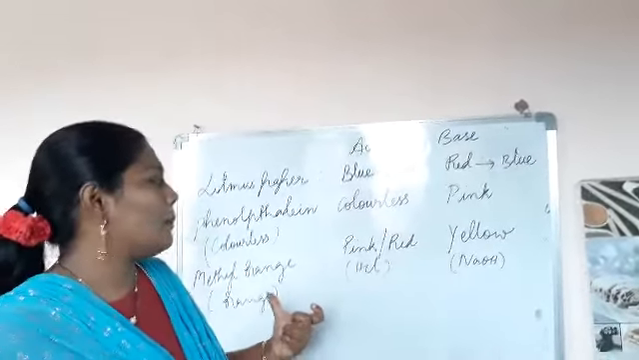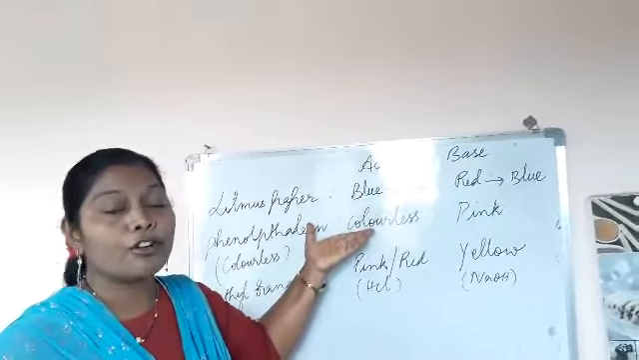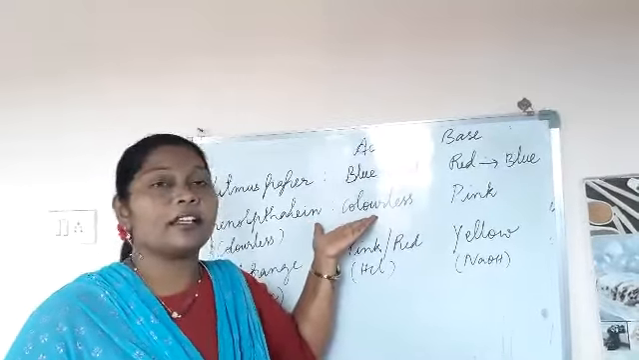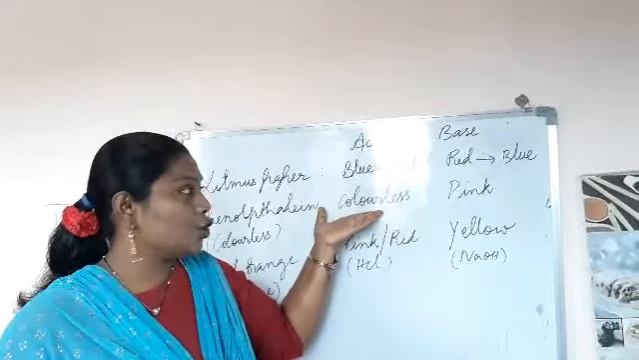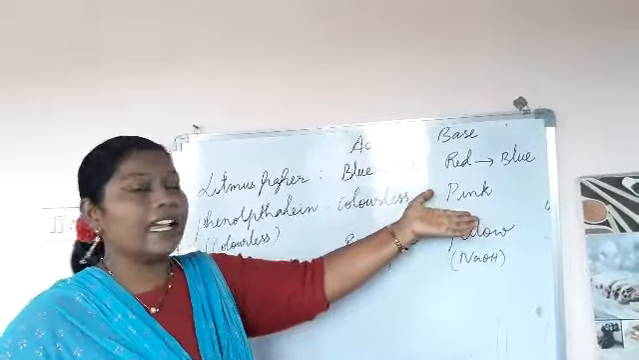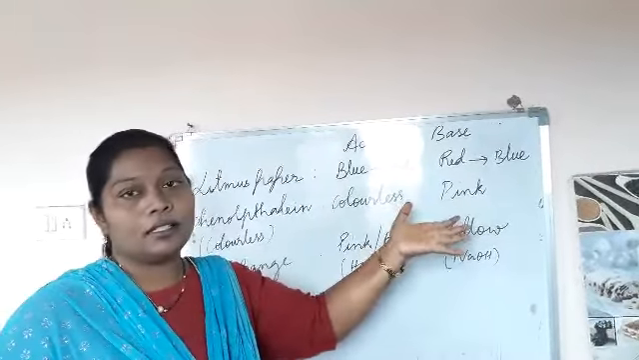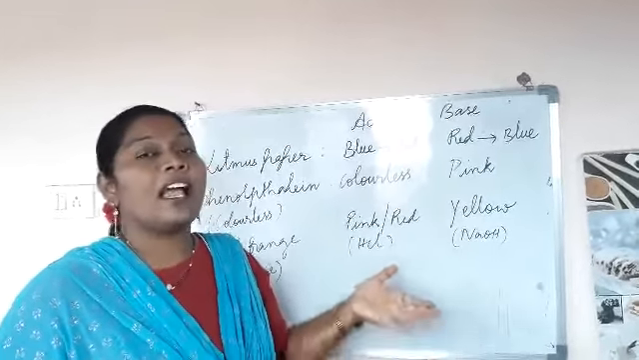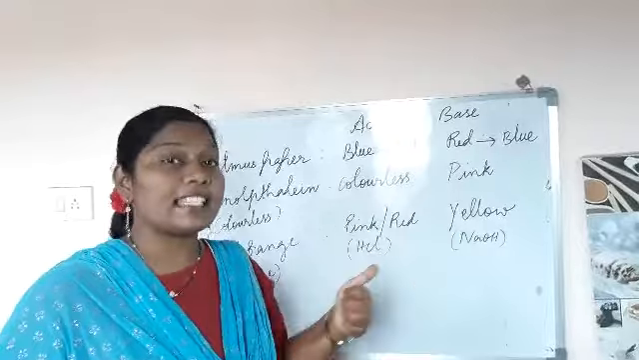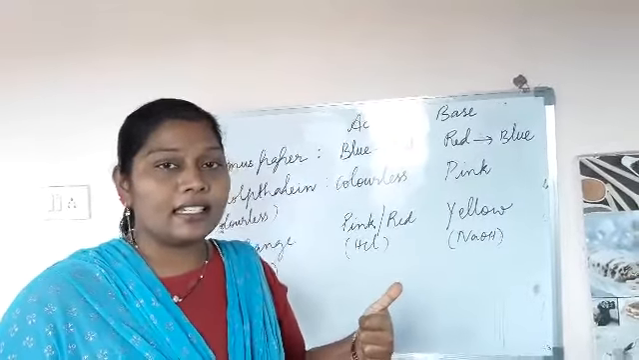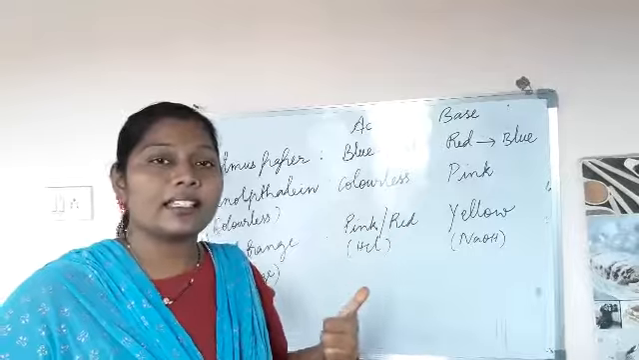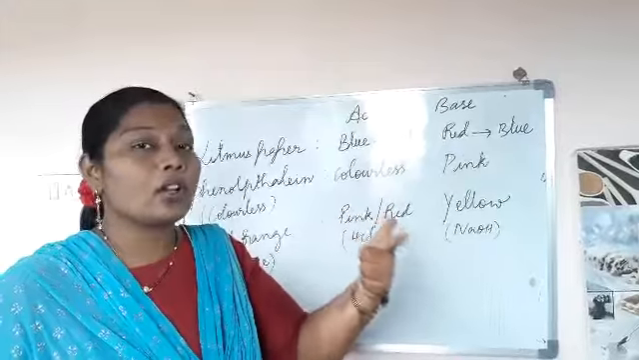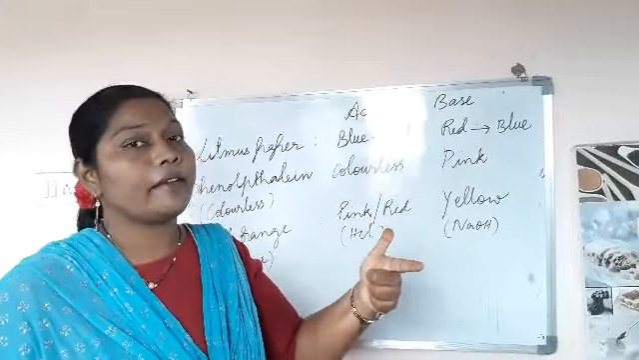And add a few ml of HCl. HCl means hydrochloric acid, diluted HCl. You take a few drops of diluted hydrochloric acid in one test tube, and in another test tube you take sodium hydroxide solution. In the first test tube we are taking an acid, hydrochloric acid, and in the second test tube we are taking sodium hydroxide. It is a base, sodium hydroxide.